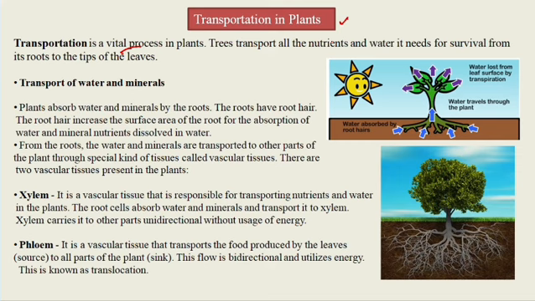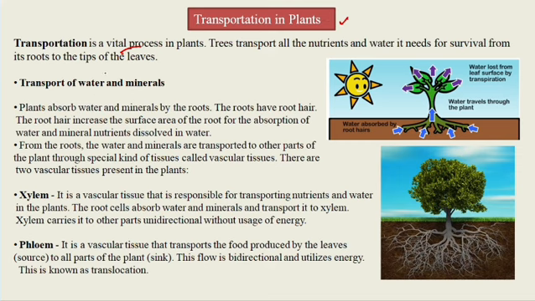But as we know, the water is taken from the root only. How does it reach the leaf? It's a wonder. So what are the means of transportation that help to reach the water up to the leaves from the root? So if we talk about plants, what are plant transportations?